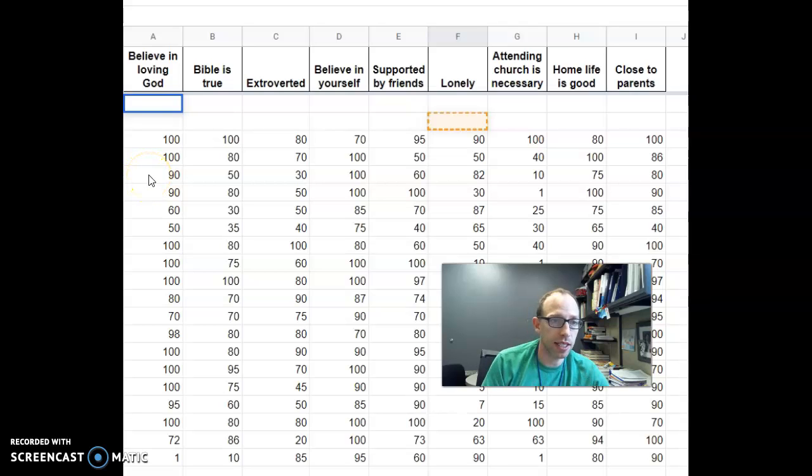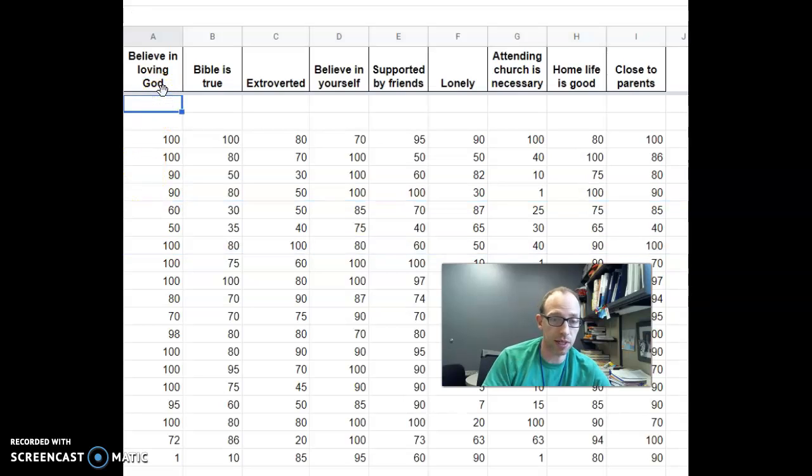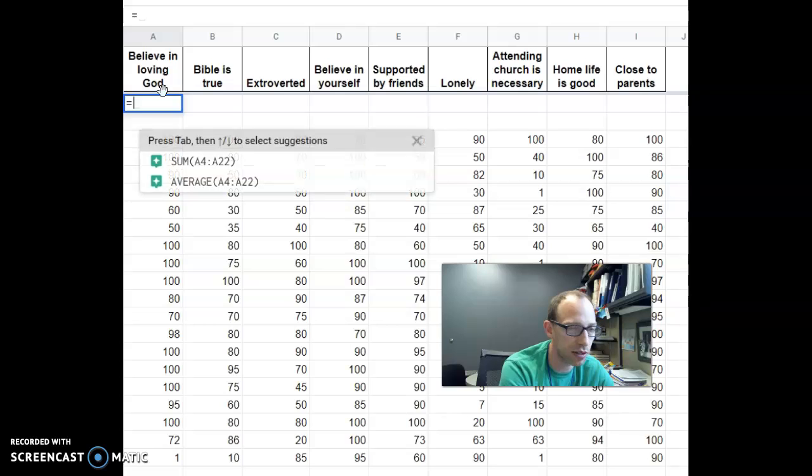So I asked one of my stats class to rate themselves anonymously in these areas on a scale of 1 to 100. And here are the results. Each row is a student. Let's take a look at some analysis and how variation factors in.